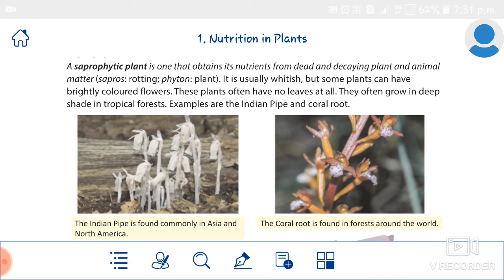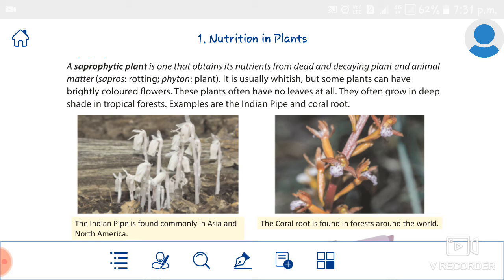The definition is in the name itself, right? The word sapro means rotting, and phyton or phytic means plant. Hence saprophytic means plants that obtain nutrients from dead and decaying or rotting plants and animals.